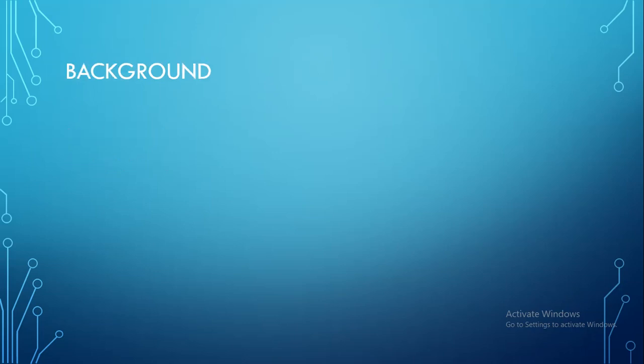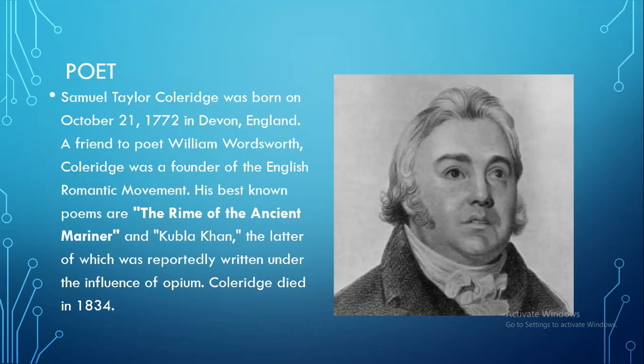Now, let's see the background of the poet who has written it, as well as the poem itself. So the poet who wrote this poem is Samuel Taylor Coleridge, and he was born on October 21st, 1772, in Devon, England. He was a friend of the famous poet William Wordsworth, and he was also a founder of the English Romantic movement. His best works are the Rime of the Ancient Mariner and Kubla Khan, and later on he got sick because of opium and he died in 1834.